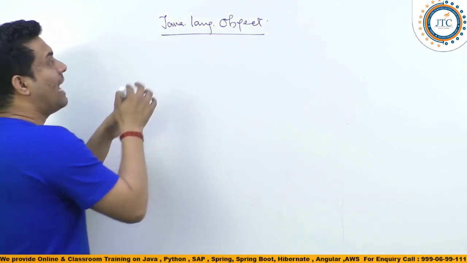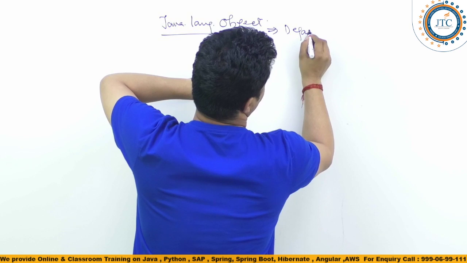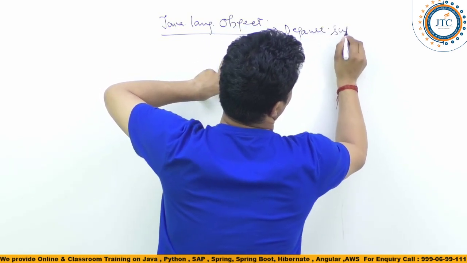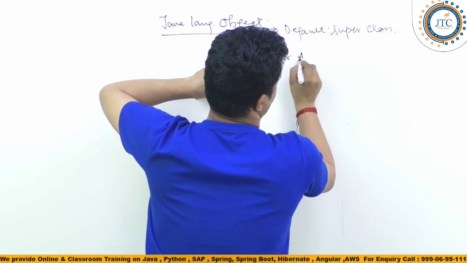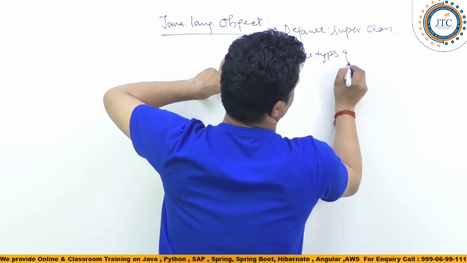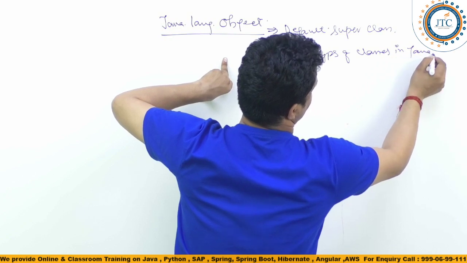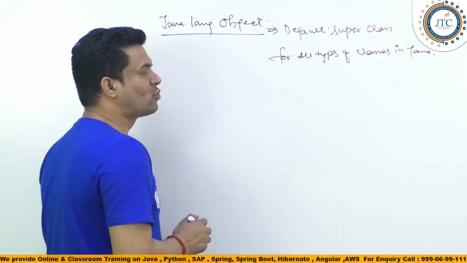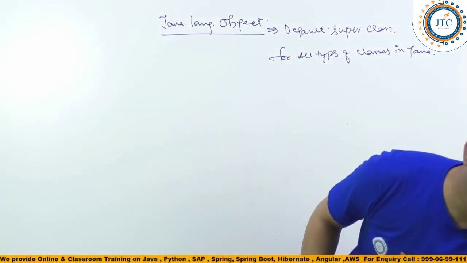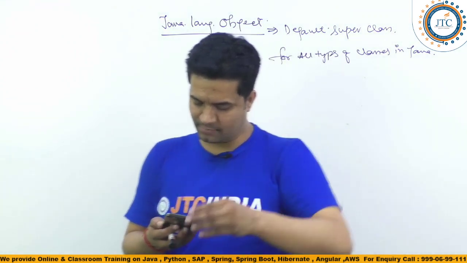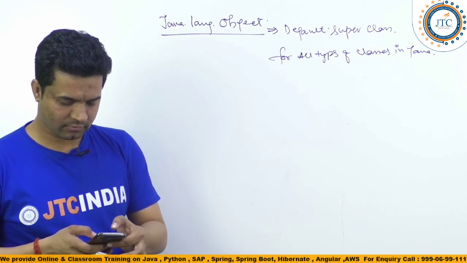The java.lang.Object class is the default superclass for all types of classes in Java. Whatever classes you are writing, it is the default superclass for all of them in Java. Getting it?